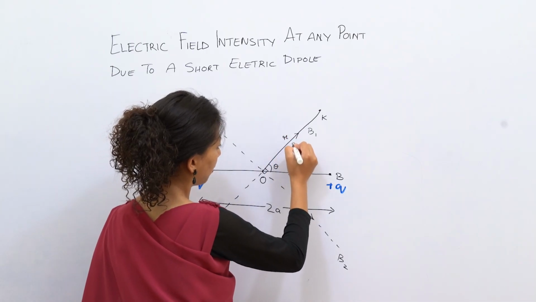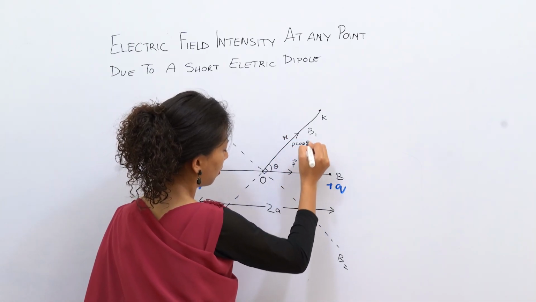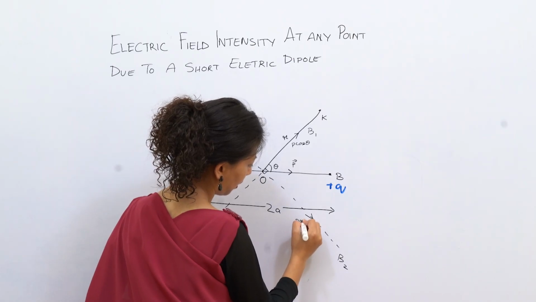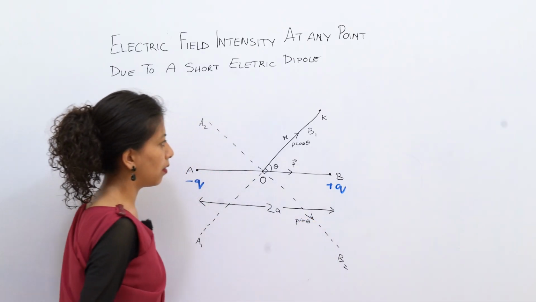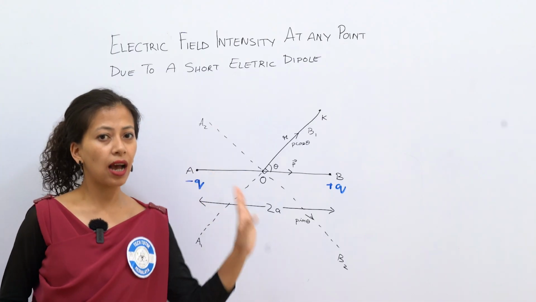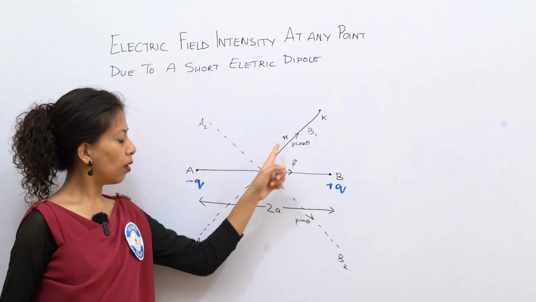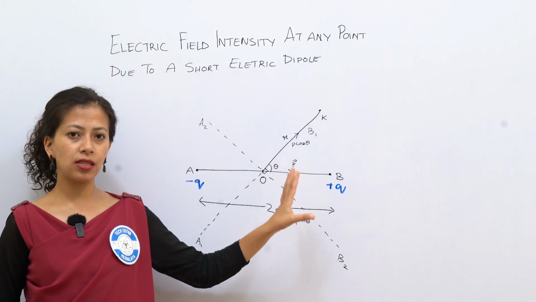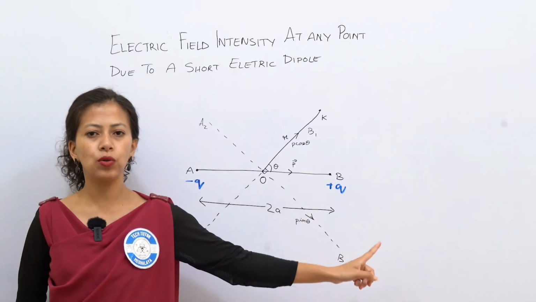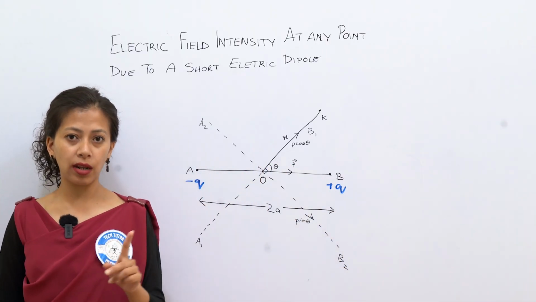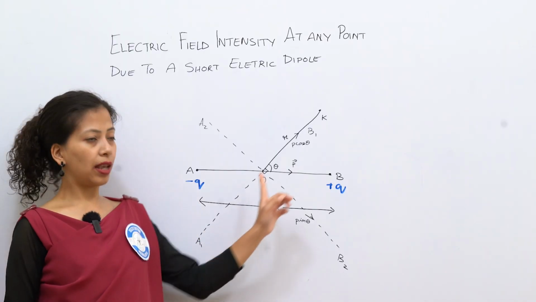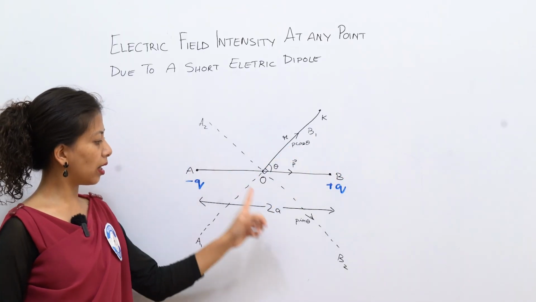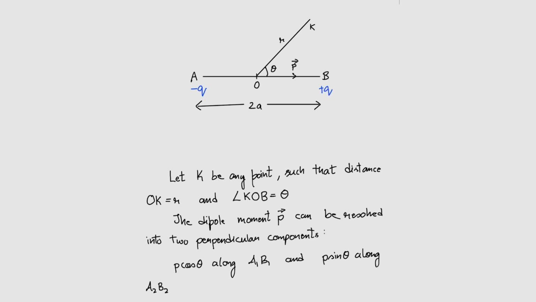So let me write here P cos theta, P sin theta. Instead of the dipole moment in just one direction from A to B, we now have it in two directions: one along A1, B1 and another along A2, B2. P cos theta is along A1, B1 and P sin theta is along A2, B2.